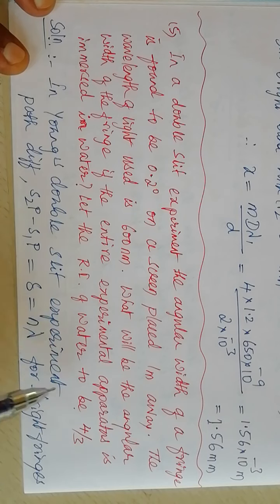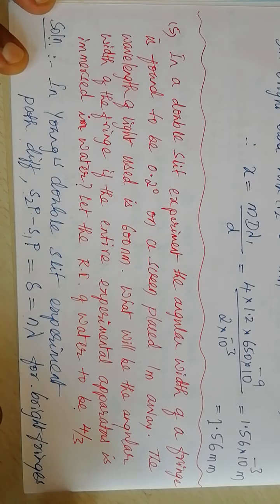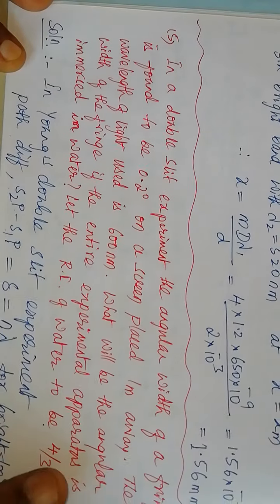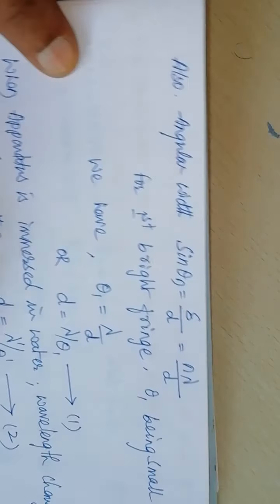So in Young's double slit experiment, the path difference S2P minus S1P for waves arriving at a point P from both the coherent sources S1 and S2 is delta equals n lambda for bright fringes. For dark fringes, an odd multiple of lambda by 2 should be the path difference.